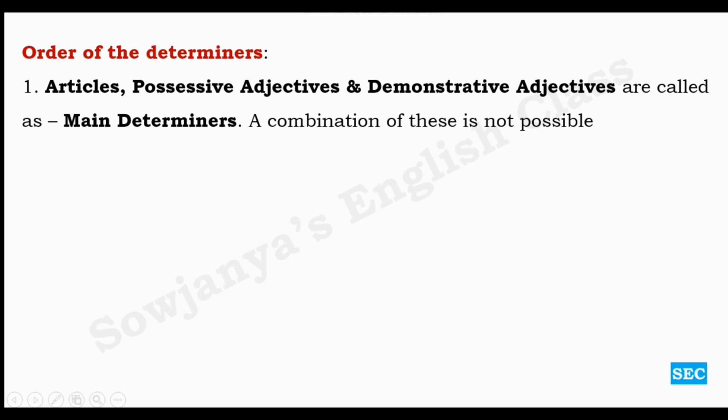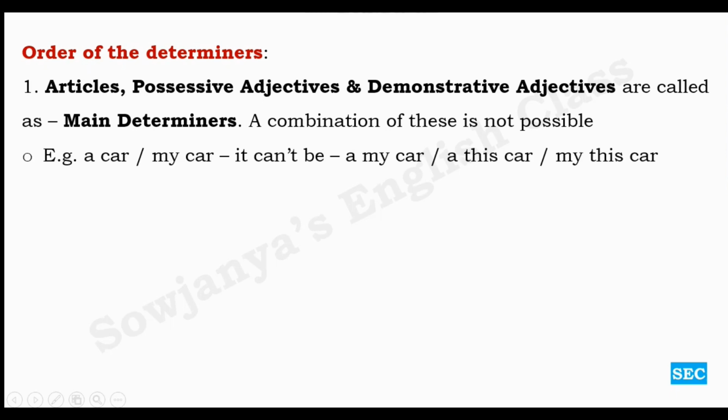And the usage of order of the determiners, even this is also very important. Articles, possessive adjectives, and demonstrative adjectives are called main determiners. A combination of these is not possible. A car, or my car, both are okay. It makes sense, right? A car in the sense any car, one car. Okay, so my car, car belongs to me, my car, possessive adjective. But it can't be a my car. Does it make any sense to you? A my car, it doesn't make any sense.